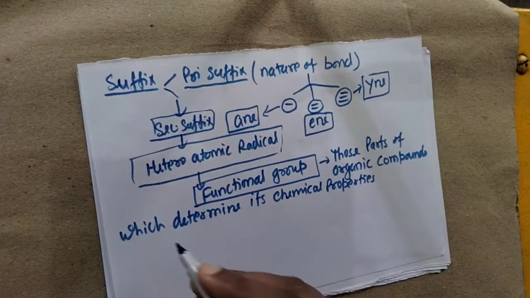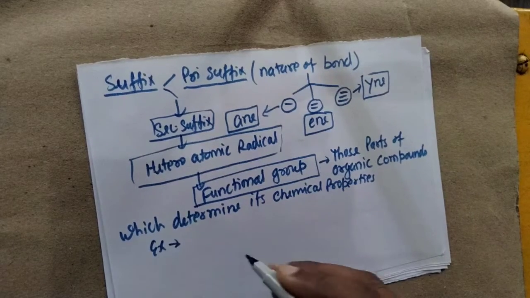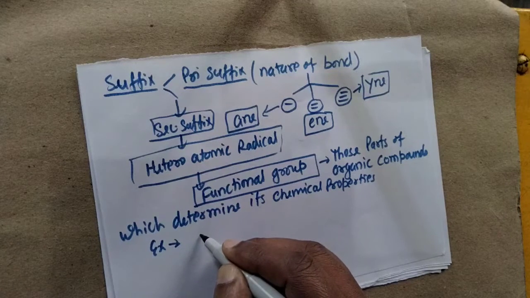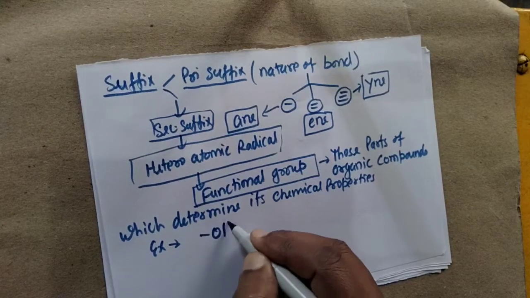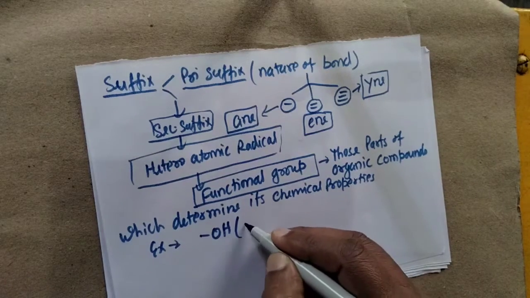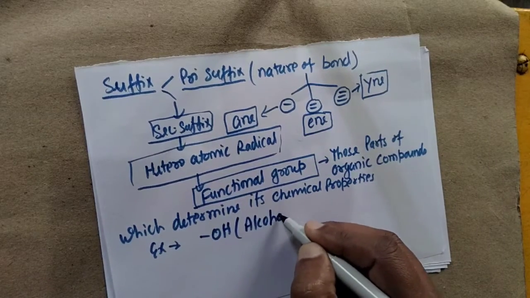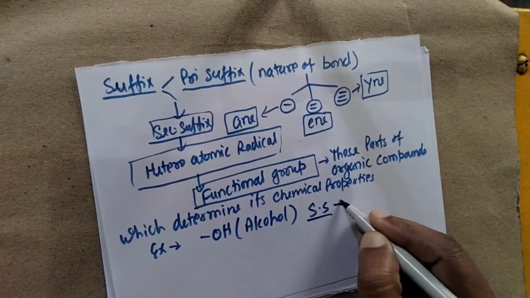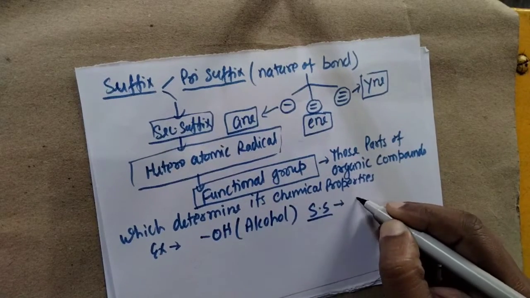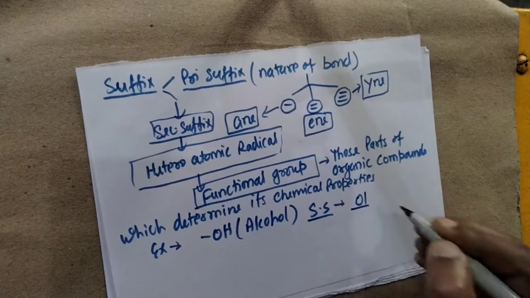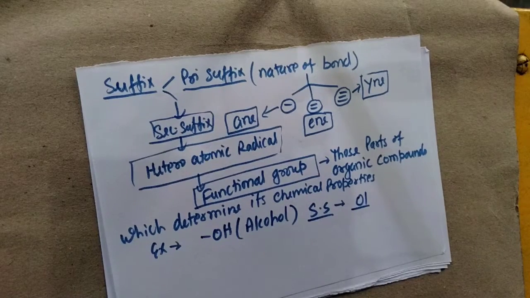Here we have some examples related to it. If we have OH, then the compound belongs to alcohol, and as a secondary suffix for OH we add "-ol".